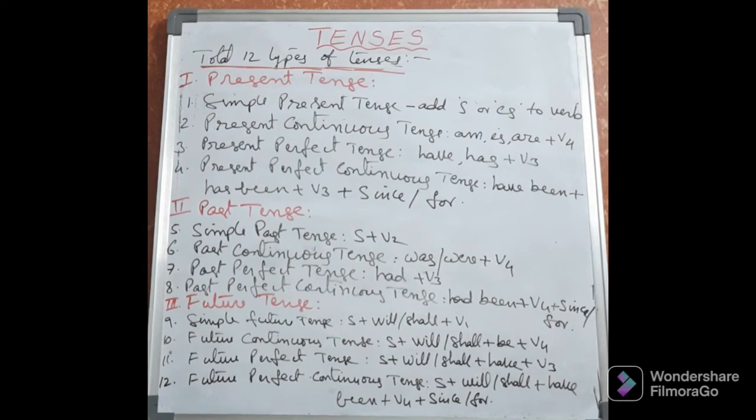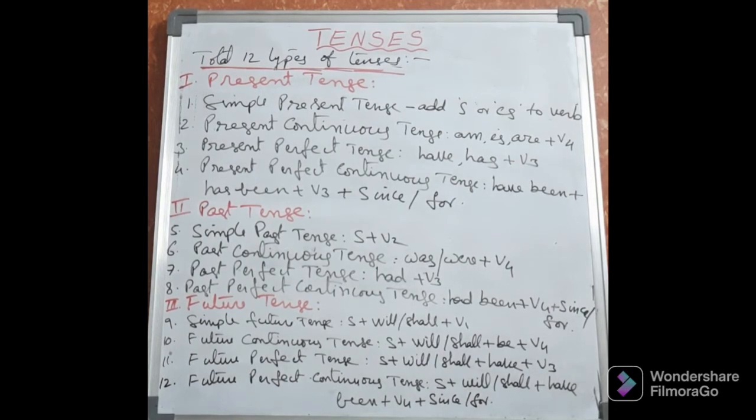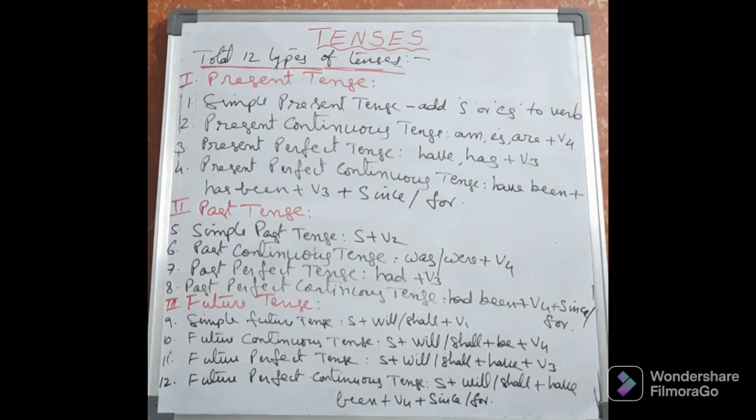Plus, as it is future continuous tense, we must take be. Plus, as always in the continuous tense, we have to take V4. Understood? So subject plus will or shall plus be plus V4.